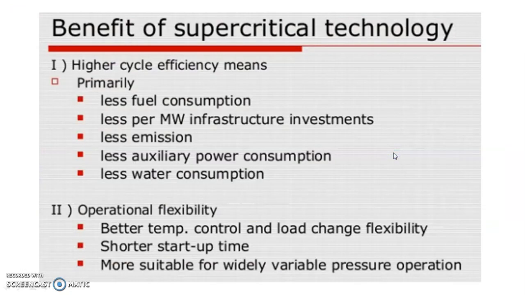What are the benefits of supercritical technology or ultra supercritical technology? Primary and operational flexibility. Number one is higher cycle efficiency, less fuel consumption, less per megawatt infrastructure investment, less emission, less auxiliary power consumption, less water consumption. Operational flexibility: better temperature control and load change flexibility, shorter startup time, more suitable for widely variable pressure operation.